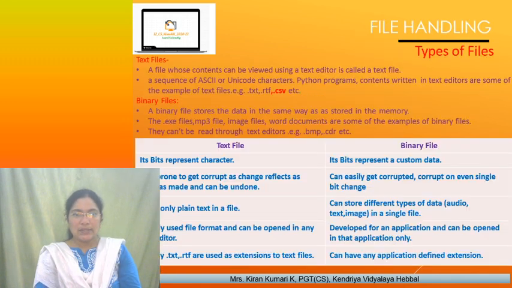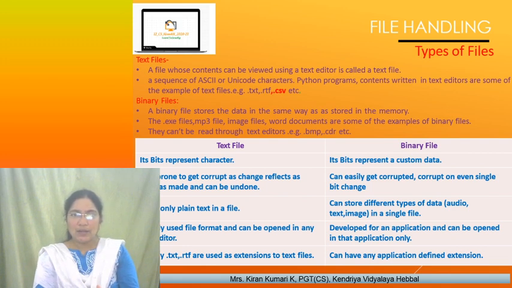Okay, so now let us see what are the different types of files available. As we discussed, there are types of files. Here basically we can categorize them into text files and binary files. What is a text file? A file whose contents can be viewed using text editor is called a text file. A sequence of ASCII or Unicode characters. Python programs, contents written in text editors are some of the examples of text files. .txt extension will be there, .rtf, that is rich text format extension, .csv, that is comma separated values file.